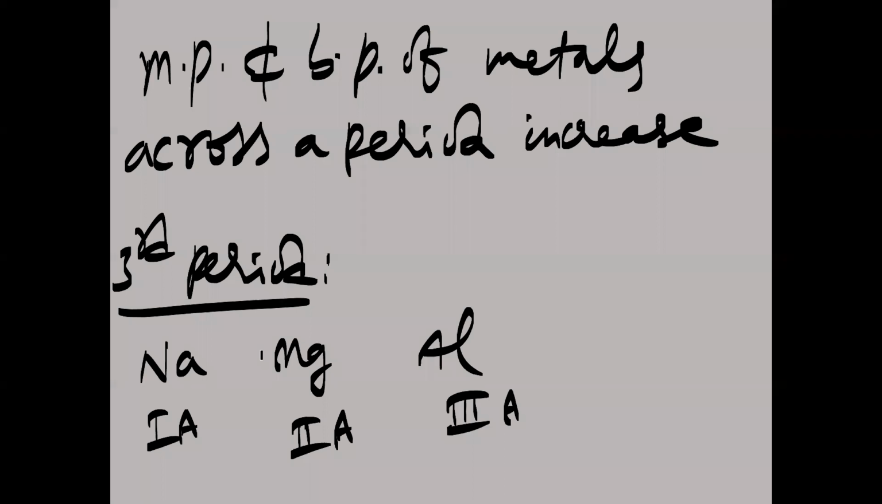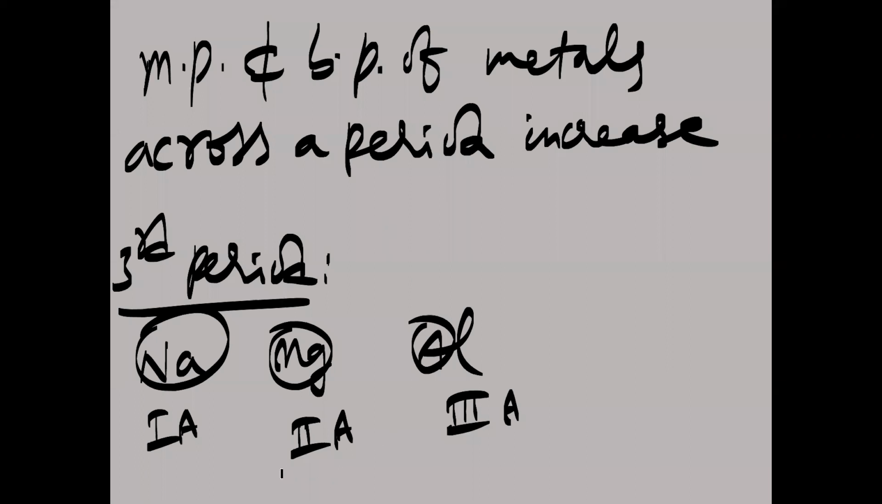This is due to the decrease in atomic size. Atomic sizes are decreasing from left to right. When atomic sizes decrease, what happens to the lattice enthalpy? Lattice enthalpy increases. When lattice enthalpy increases, what happens to the melting and boiling points? They also increase. Is that clear?